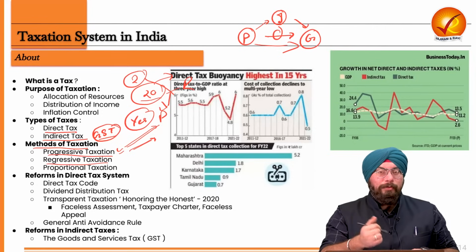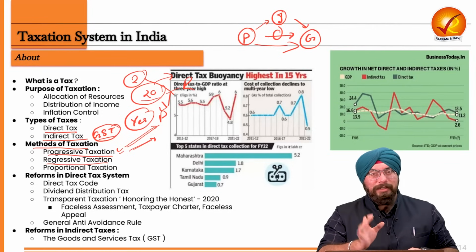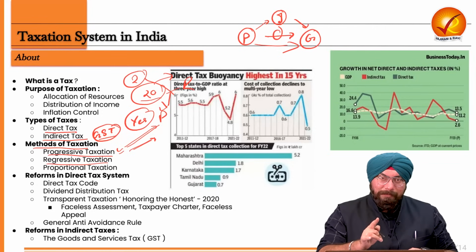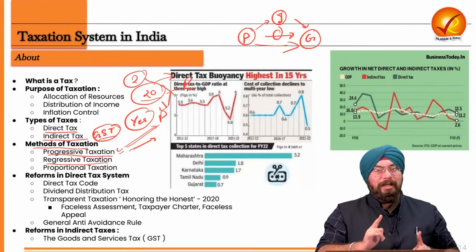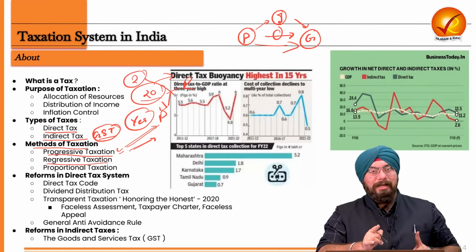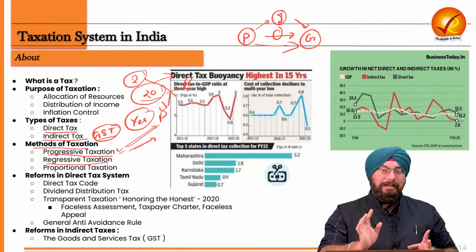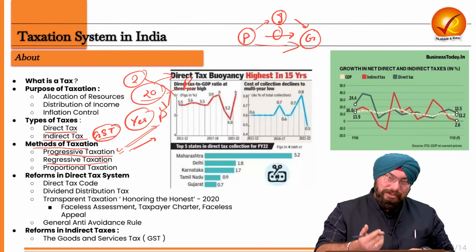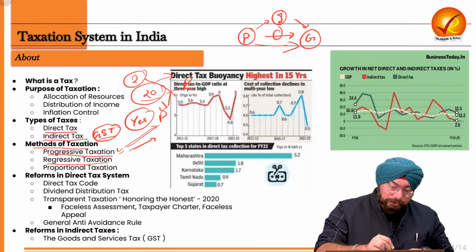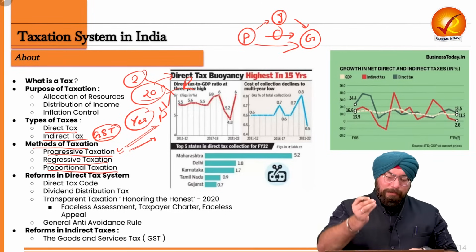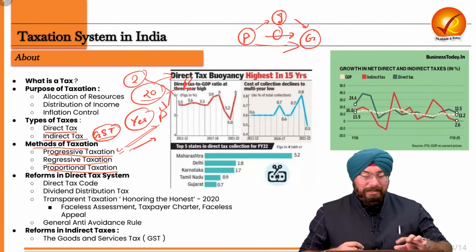So for example, you are enrolling for a course in Vajiram and Ravi or any of the institutes. You are paying GST. Now, if you are poor, you will have to pay the same amount of GST, and the person who is rich also has to pay the same amount of GST, right? This is a kind of regressive taxation. So again, what's the example of it? GST only, right?